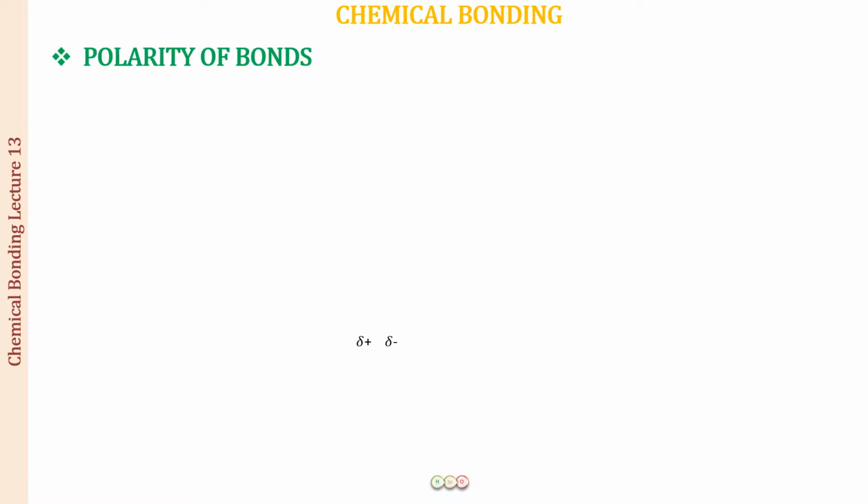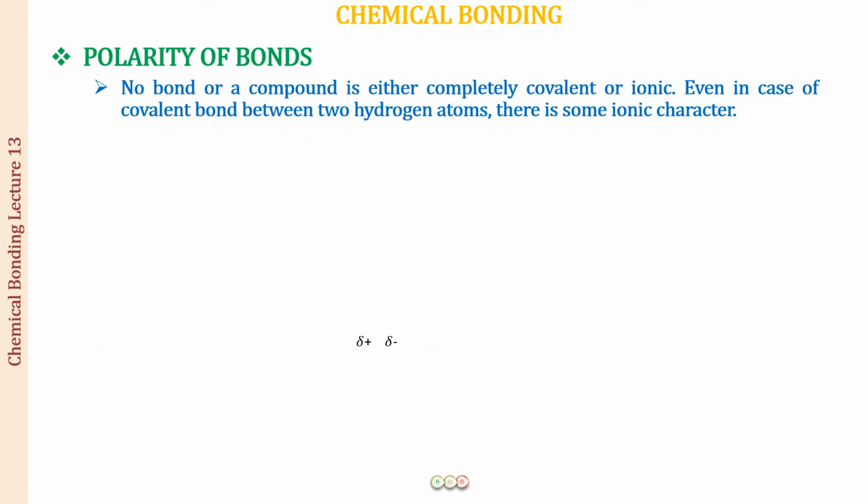So, as I told you, no bond is going to be either covalent complete or either ionic complete. So, let us consider over here a covalent bond that is going to be in the case of a hydrogen molecule, that is between two hydrogen atoms, and you will say that these are two hydrogen atoms. So hydrogen atoms, they are sharing their electron pair, right? Both of them, they were electron deficient. They had one electron less to complete their duplet, and they placed their electrons in the center, and now their duplet is going to be complete.